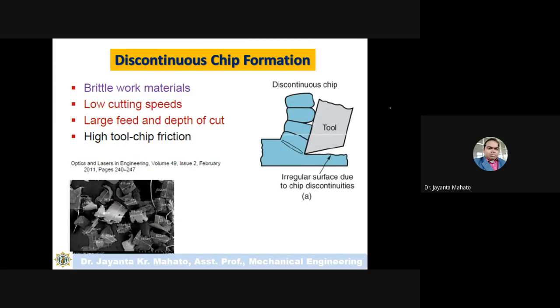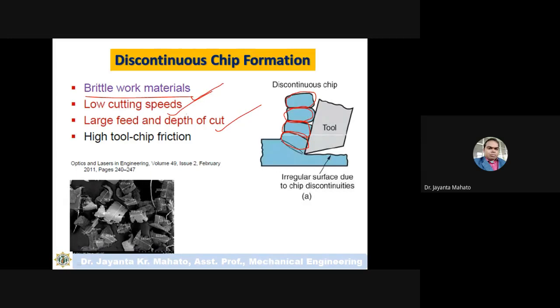Another is discontinuous chips. In this case the chips will break like this, and in this operation small particle chips will be formed. This happens in case of brittle material, applying a low cutting speed and large feed and depth of cut.